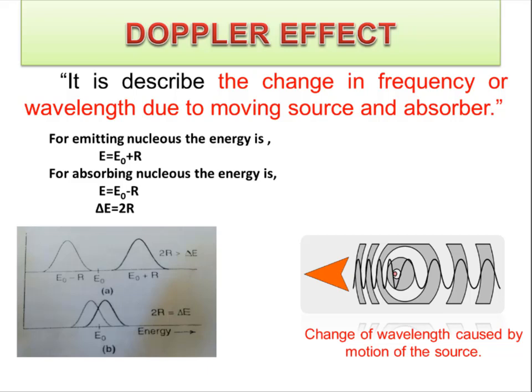The Doppler shift is the change in frequency or wavelength due to a moving source and absorber. That is, the higher the frequency, the shorter the wavelength, and the lower the frequency, the longer the wavelength.